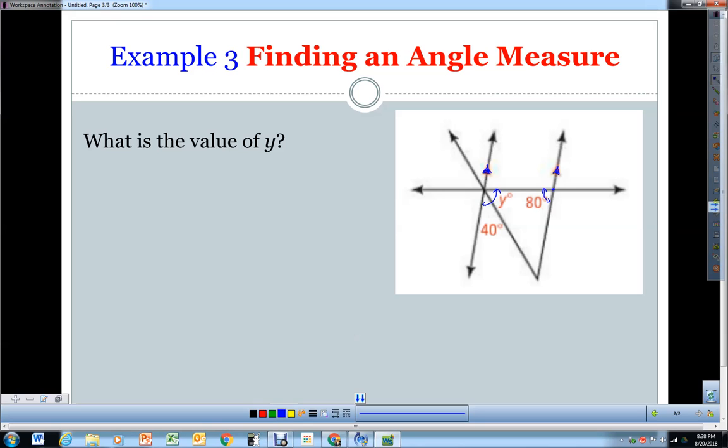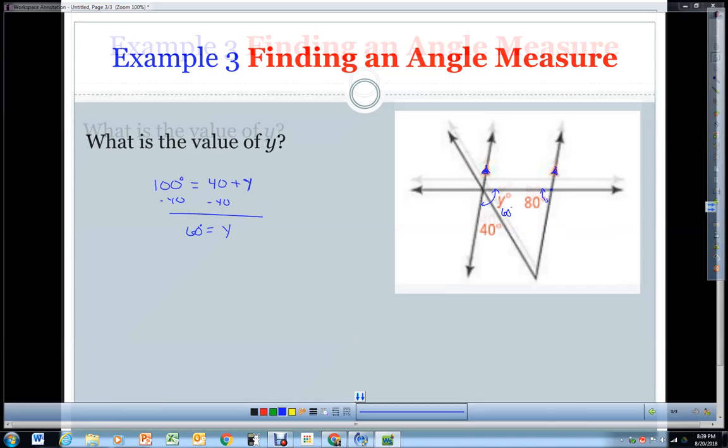So if part of our angle is already 40, then what is the measure of the other angle? The way we'd solve this is we know the total is equal to 100, so 100 is equal to 40 plus y. These two added together will give me our missing angle measure, so subtract 40. And that gives us that y is equal to 60 degrees. So 60 degrees gives us the 100 that, when we add to 80, is supplementary.